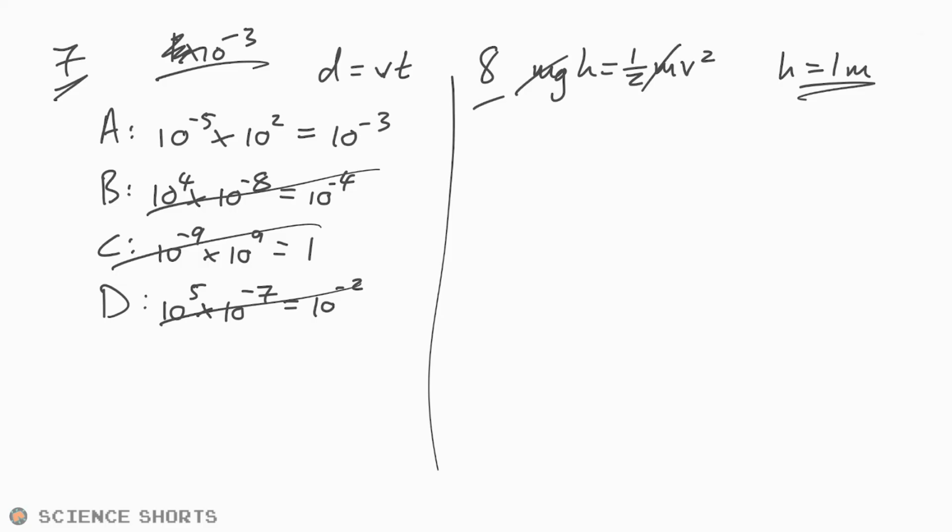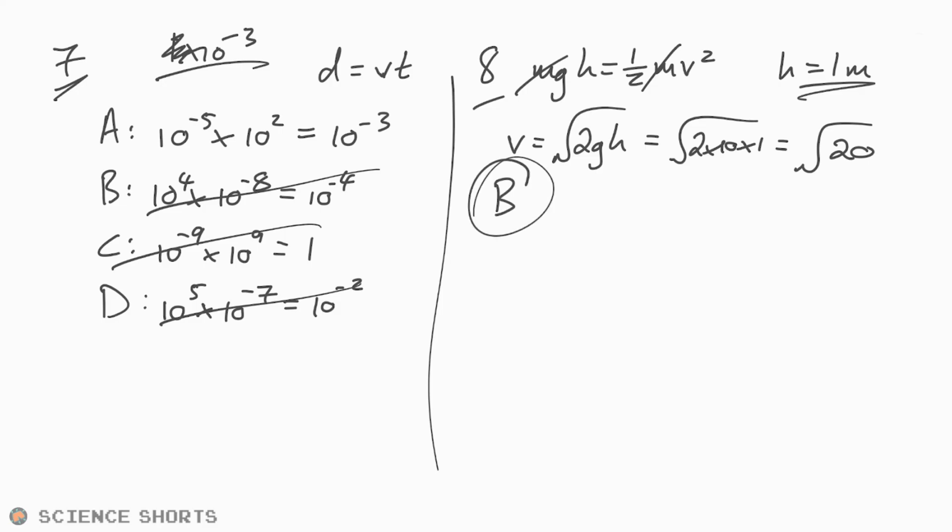Cancelling the m's, we end up with that, and we're going to say that v is equal to the square root of 2gh, and so that's equal to the square root of 2 times 10, let's just say, times by 1. So in other words, the square root of 20, and that's 4 point something. So I'm going to say that the answer is B, and the mark scheme concurs.